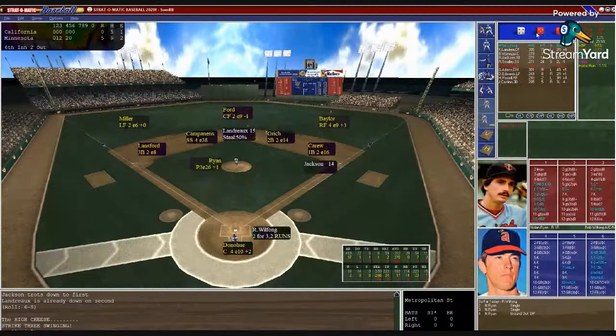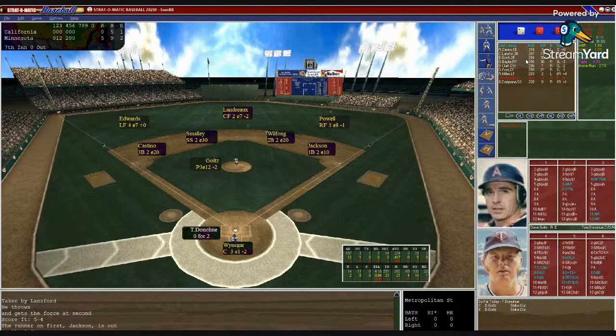Donahue sets in, puts down the target. Ryan from the stretch. Here's the windup and pitch to Wilfong. 2-2, ground ball to third. Steps on, goes across, gets him for the final out. Minnesota strands 2. We go to the 7th. It's 5-0 Twins, so Dave Goltz now in his 7th inning of work.